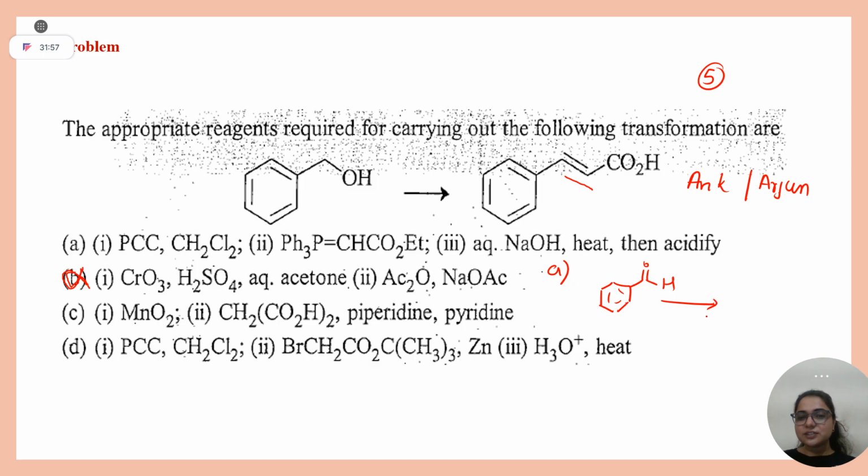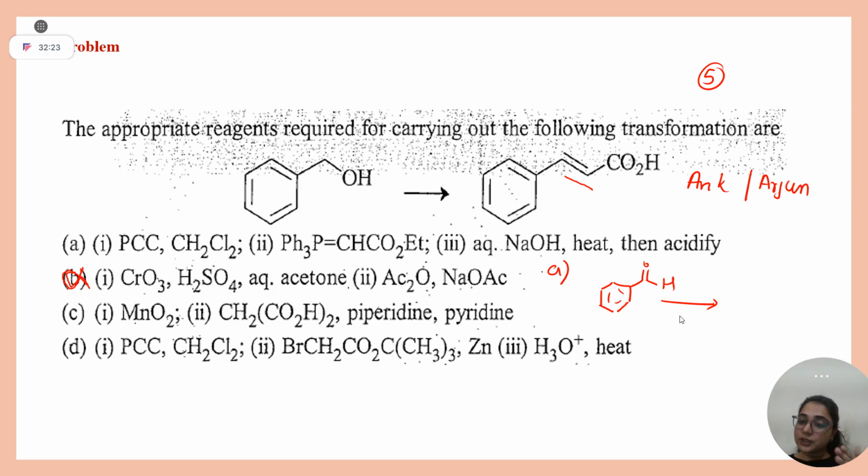Second step. Which name reaction is this? Wittig reaction, ma'am. See, in the exam they will not say, this is a reagent based question. In the exam, organic chemistry is a mix of all the concepts, right? So what I will suggest as your mentor, your GOC should be strong. GOC means you should know which is a strong acid, which is a strong base.